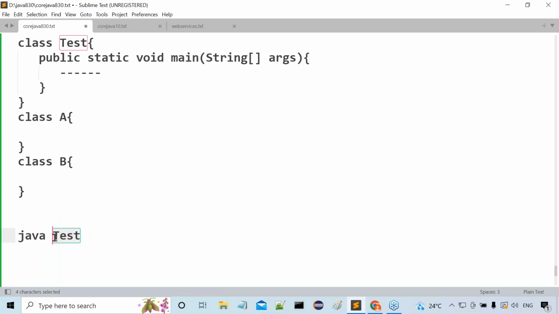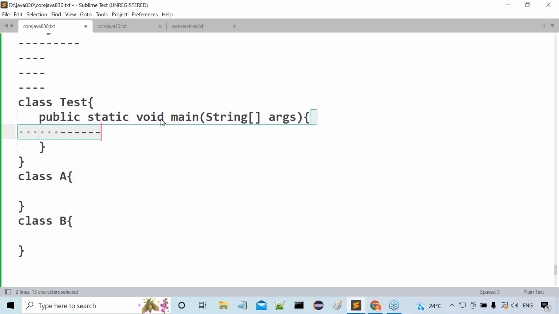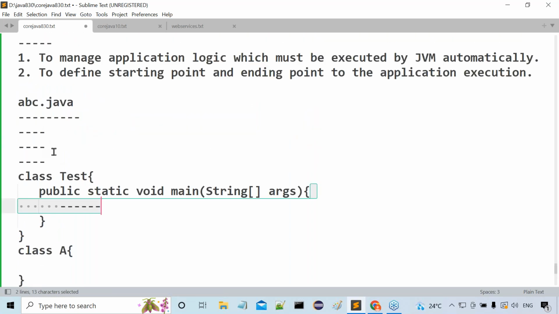So JVM will go inside the Test class, search for the main method, and start program execution from the starting point of the main method to the ending point. Now, in our Java file, maybe 100 lines of code are available before the main method, but those 100 lines are not executed directly by JVM. JVM will start the flow of execution from the main method's starting point onwards.